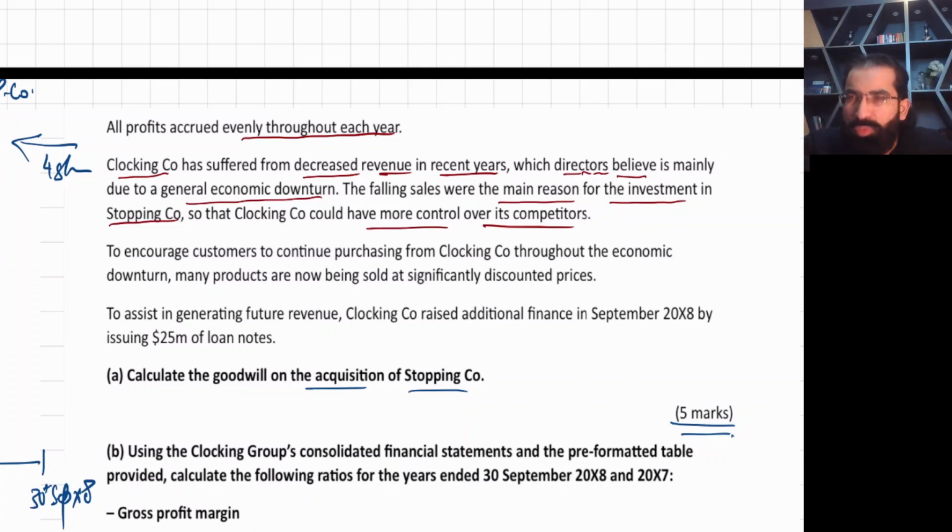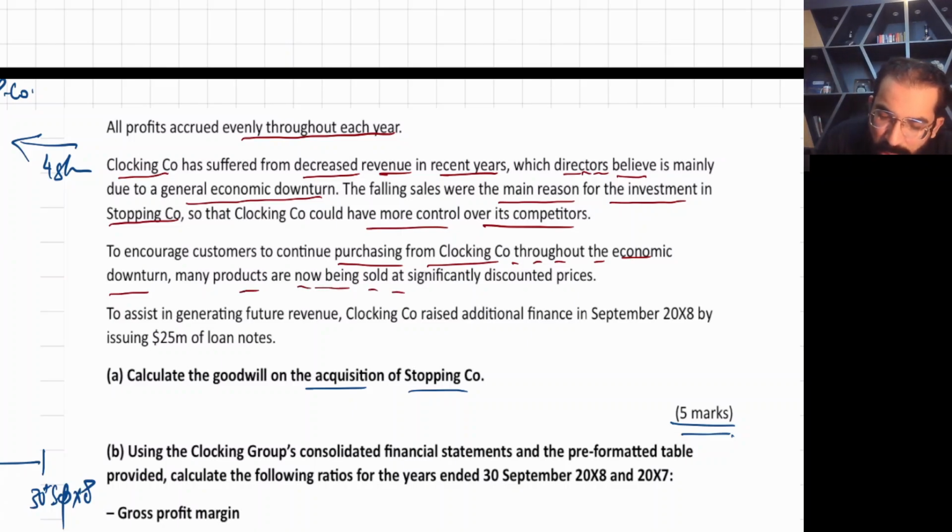In order to finish this competition, just acquire your competitor and become healthy. So that's why they did this move, to encourage customers to continue purchasing from clocking company throughout the economic downturn. When there is economic downturn, you need to decrease the prices.